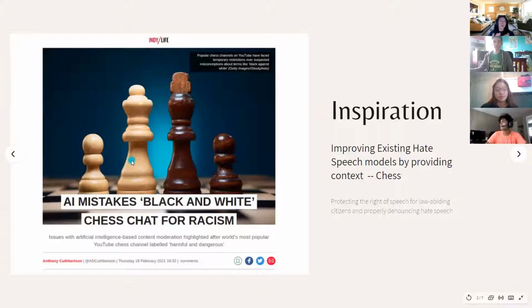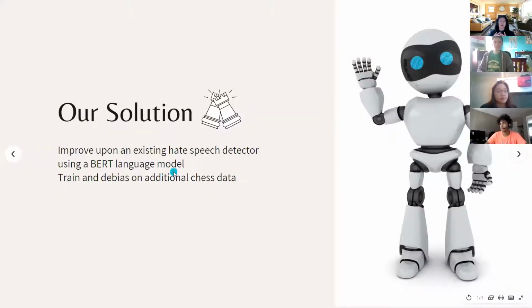So in 2020, a popular YouTube channel was blocked for hate speech. Although terms like black, white, attack, and capture were used, it was still flagged by AI systems due to not understanding the context in which it was spoken, which was chess. So inspired by this article you can see here, we wanted to improve upon an existing hate speech model, utilizing BERT to improve its accuracy in regards to chess comments.